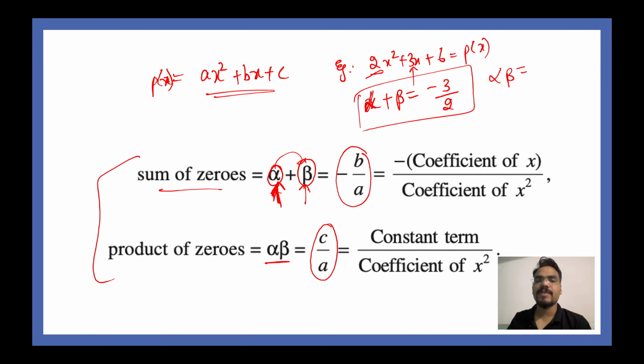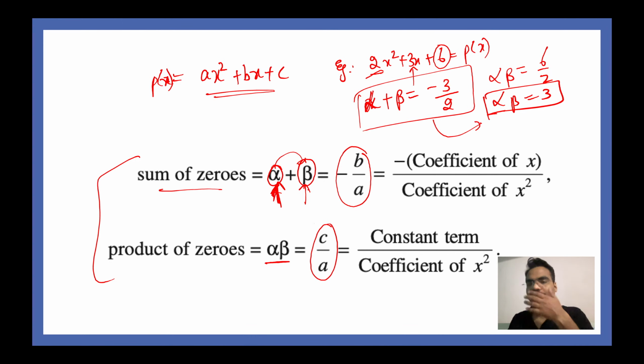C divided by a, which means 6 divided by 2, that is equal to 3. So alpha into beta is equal to 3, and alpha plus beta is equal to minus 3 by 2. Substitute these values in any of the equations and you will get your answer. So if you just solve these two equations, you will get the zeros of the polynomial. Very nice. Easy peasy, right? Very easy. We'll do questions related to this.